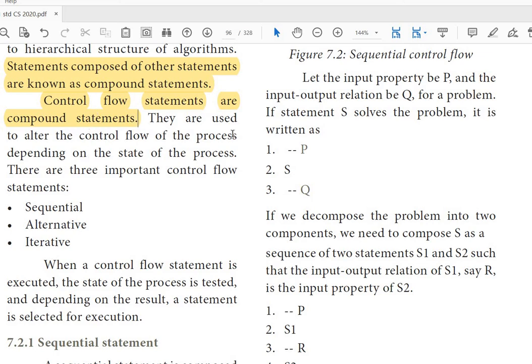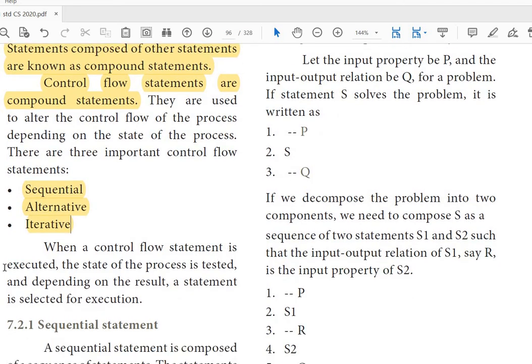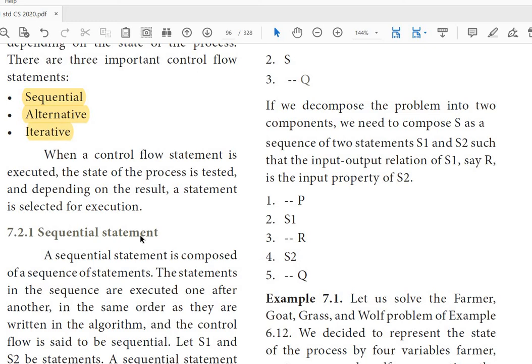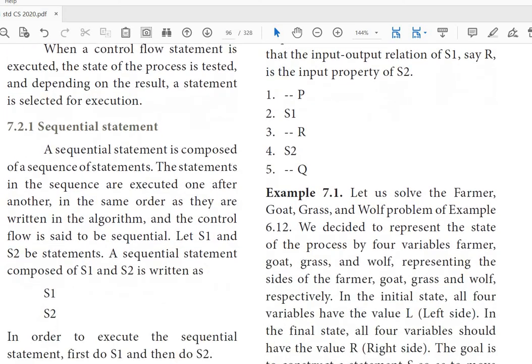They are used to alter the control flow of the process depending on the state of the process. So what are the control flow statements? Sequential, alternative, iterative. When a control flow statement is executed, the state of the process is tested, and depending on the result, the statement is selected for execution. Yes, if there is a condition and it is checked, if the condition is true, the flow will go in one direction. If the condition is false, the flow will go in another direction. So depending on the condition, the flow of control is maintained.